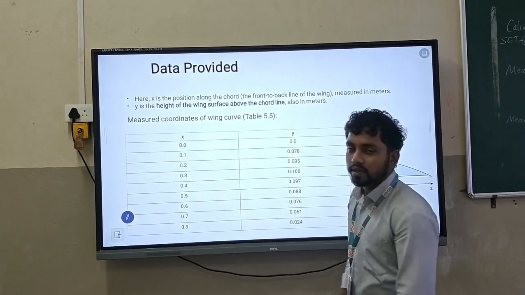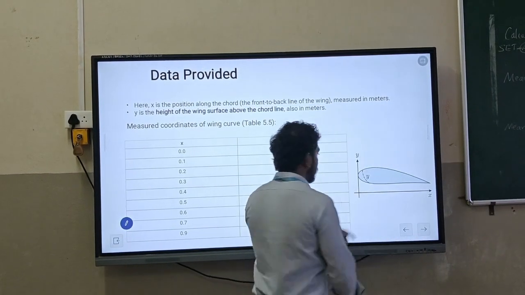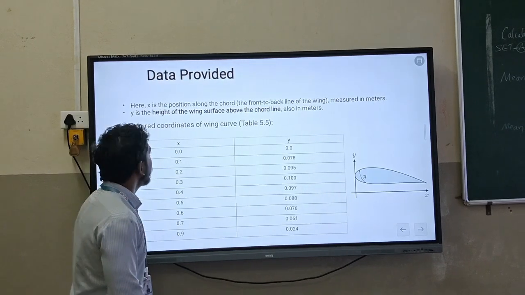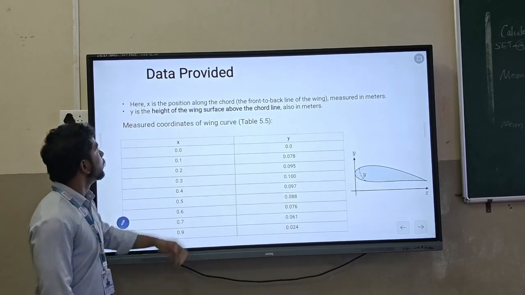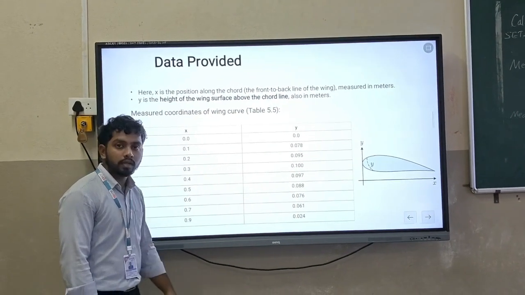This is the provided data, with the y-axis and the x-axis. The x is the position along the chord, and y is the height of the wing surface above the chord line, and both are given in meters.